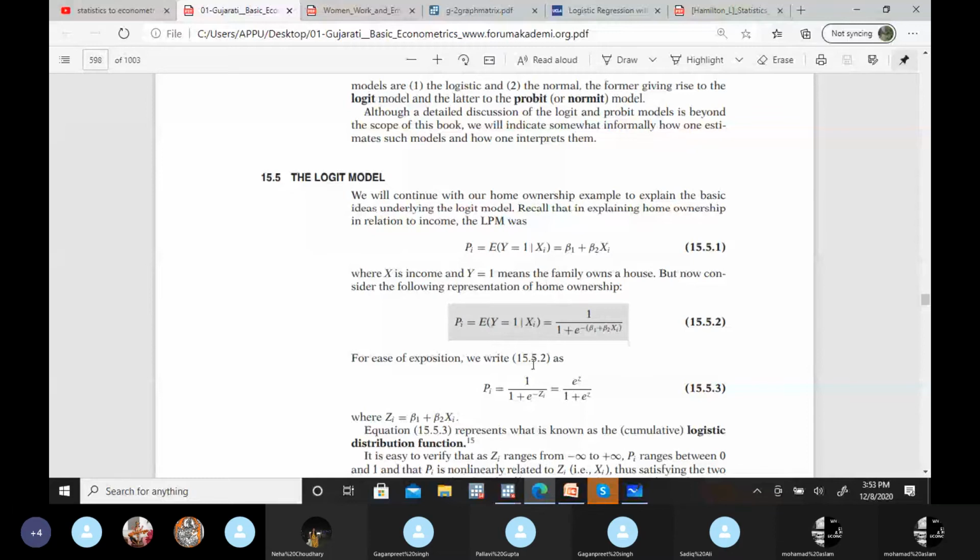First, just try to understand these equations. Last time, what we were doing, we were running the regression on these equations, right? Now, in place of this simple linear regression equation, we have an equation in this particular form. The probability of happening of that particular thing, or presence of that particular thing, is 1 upon 1 plus exponential raised to power. This equation is of a cumulative distribution function. Now, in this particular equation, we are putting our regression equation.